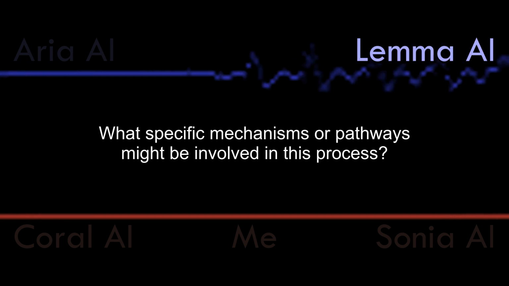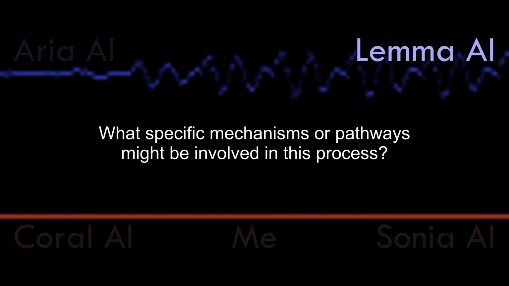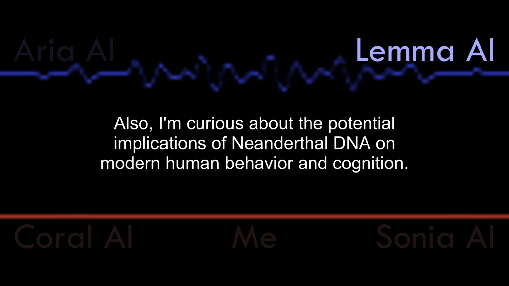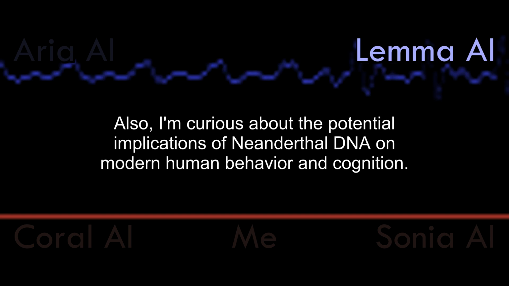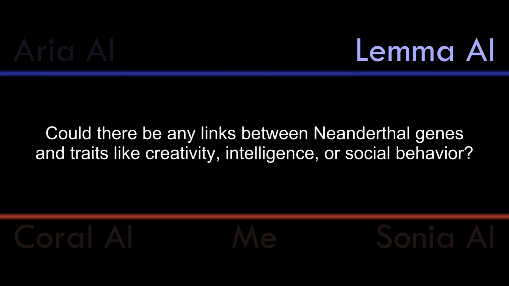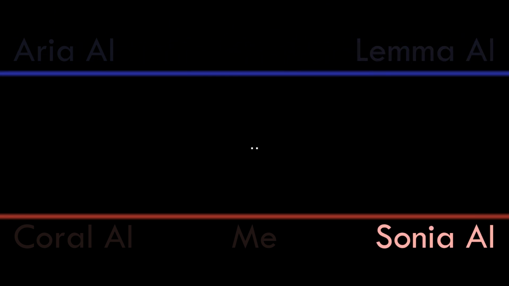What specific mechanisms or pathways might be involved in this process? Also, I'm curious about the potential implications of Neanderthal DNA on modern human behavior and cognition. Could there be any links between Neanderthal genes and traits like creativity, intelligence, or social behavior?